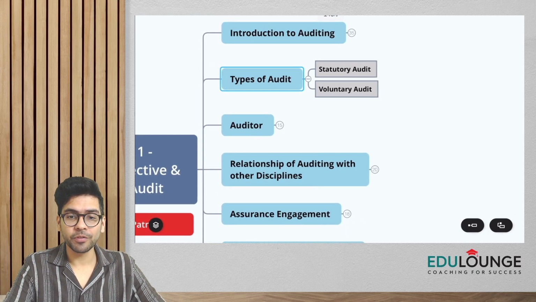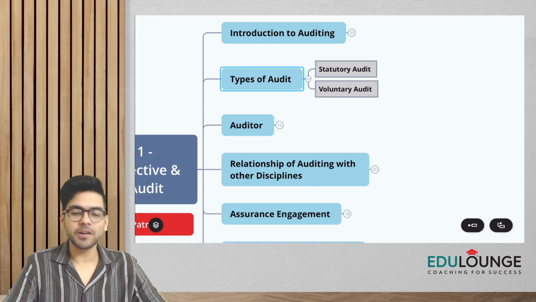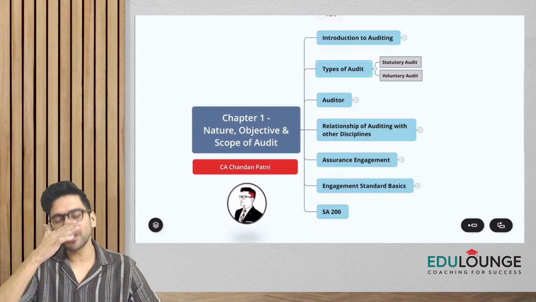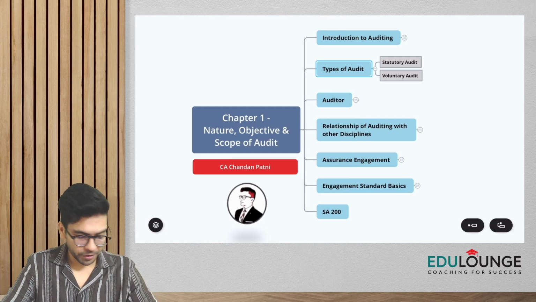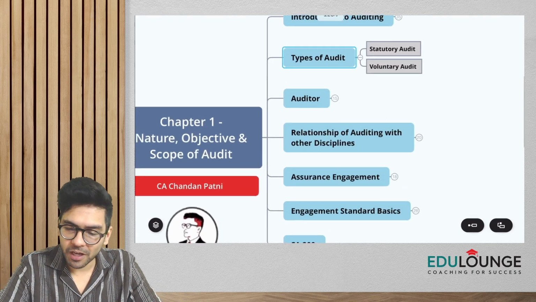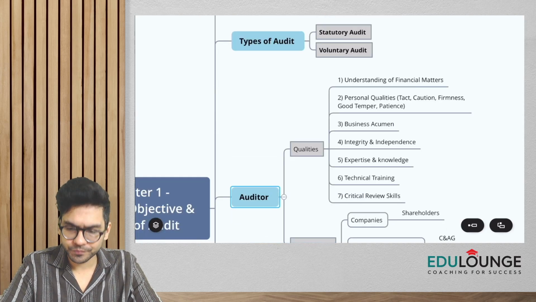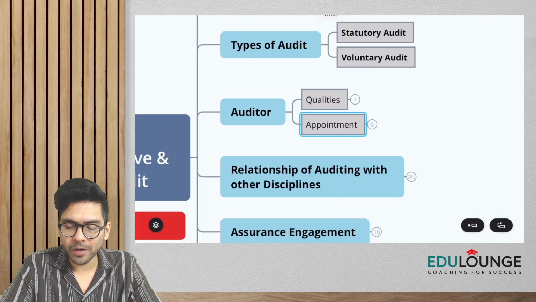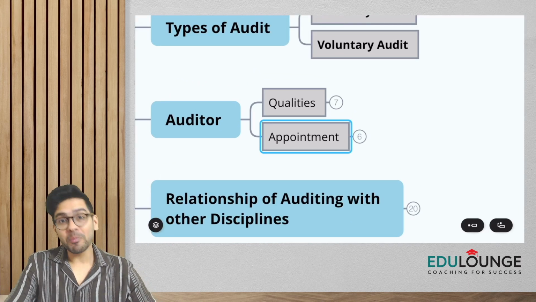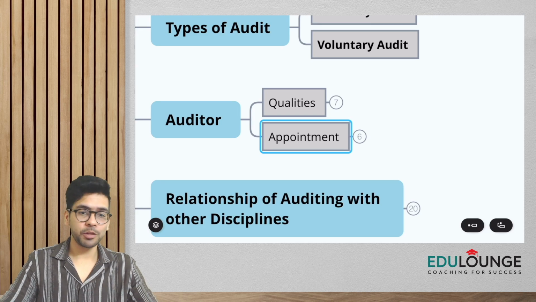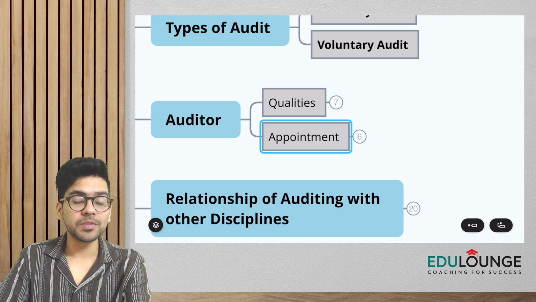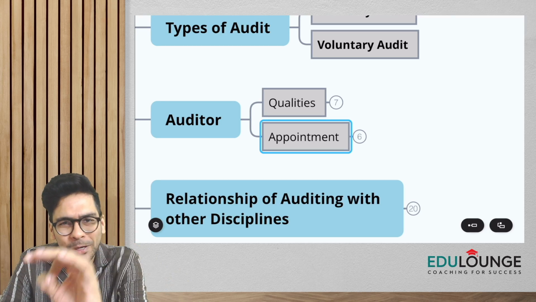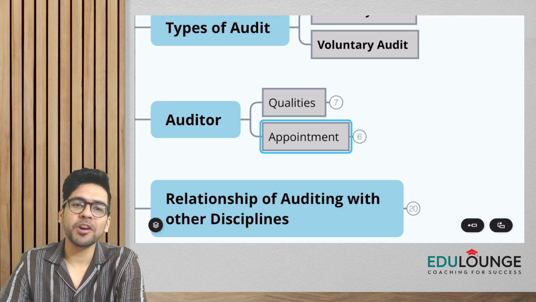What are the types of audit? Now, the third topic is about the auditor. We are going to cover two concepts with respect to the auditor. One is, if you happen to be an auditor, what are the qualities that you must have? This is a new topic. And then we are going to learn about the basics of appointment of auditor.